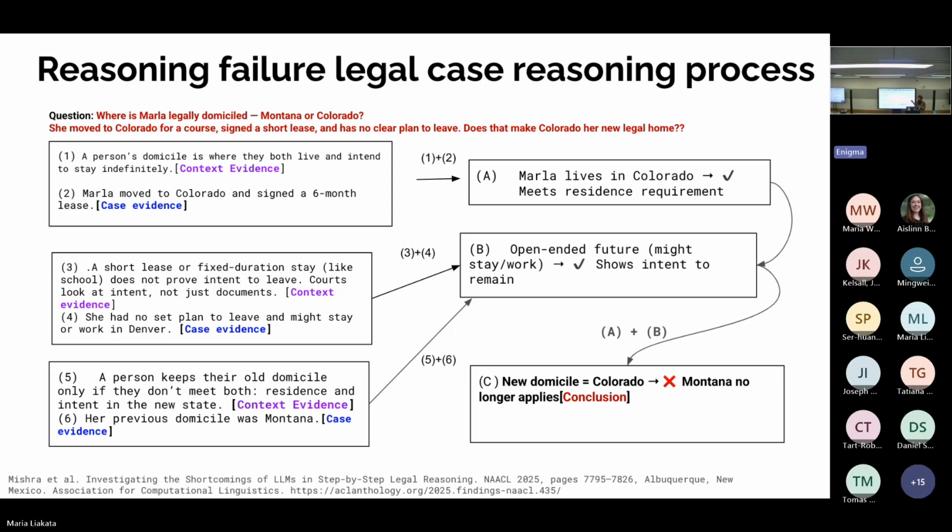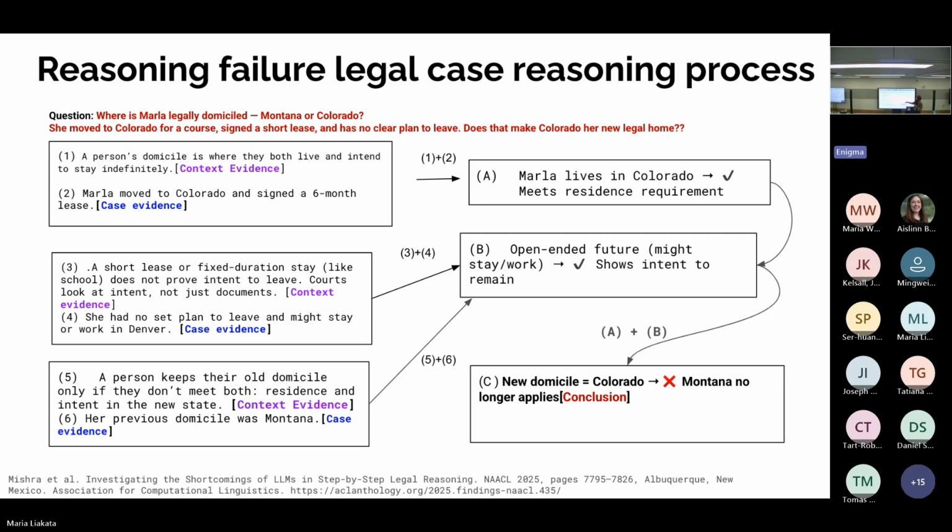Because the legal context is a bit big, I tried to break it down into some specific steps. I have a context evidence: a person's domicile is where they both live and intend to stay indefinitely. And from the case evidence, Marla moved to Colorado and signed a 6-month lease. The 1 plus 2 gives us the conclusion that Marla lives in Colorado and she meets a residence requirement. Then we see another pair, which is about a short lease or a fixed-duration stay, which does not prove an intent to leave. That is very important. Courts look at intent, not just the documents.